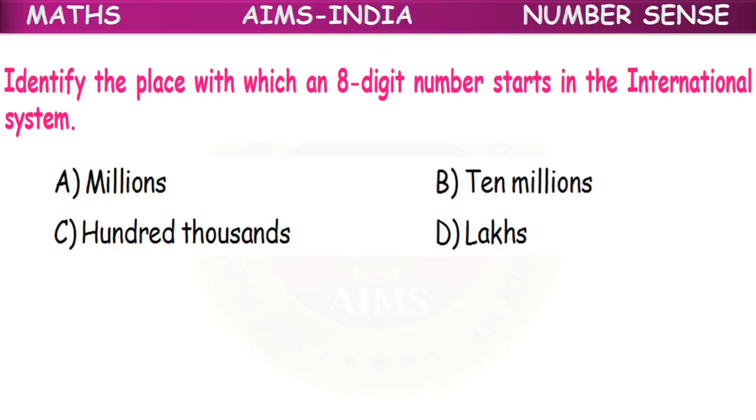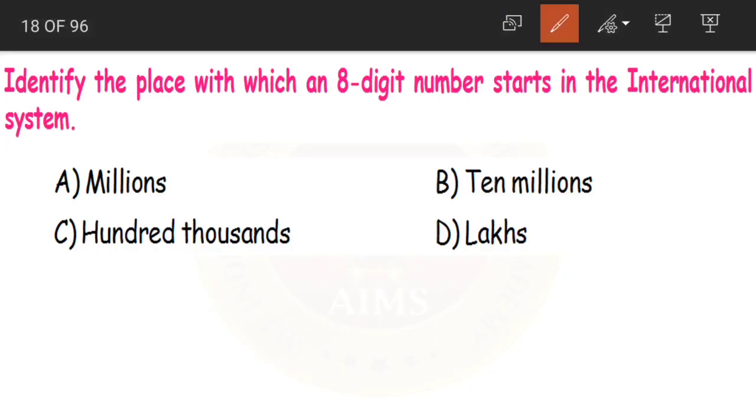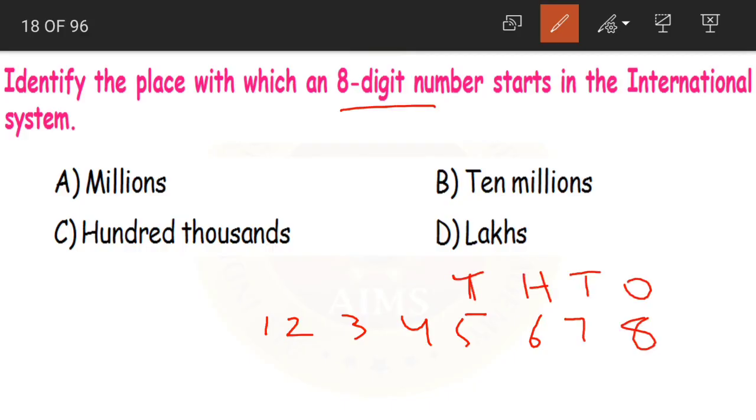Next question. Identify the place with which an 8-digit number starts in the international system. A. Millions, B. 10 millions, C. 100,000s, and D. Lakhs. Again children, if you want, you can first write 8 digits. Now start writing the place values. Ones, tens, hundreds, thousands, 10,000s. Remember this is the international system. So after 10,000s what do we have? 100,000s. Then we have millions and then 10 millions.